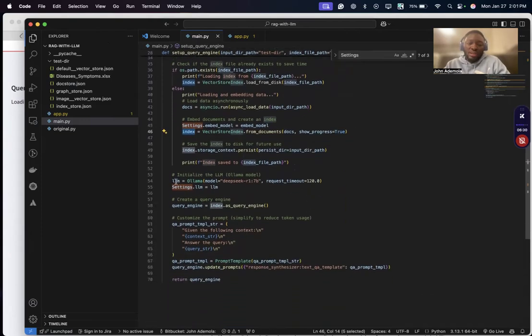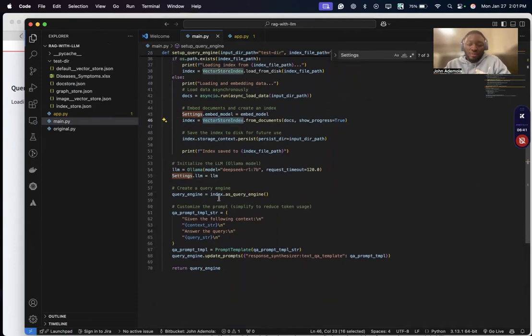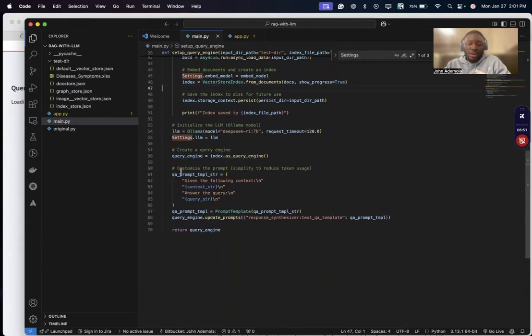Now I also define my LLM, which is DeepSeek, and I pass the LLM to the settings, which is used by the vector store index internally. Now I create my query engine on my vector DB, and then it calls the method as query engine. I create my prompt string saying, given the following context, answer the query.